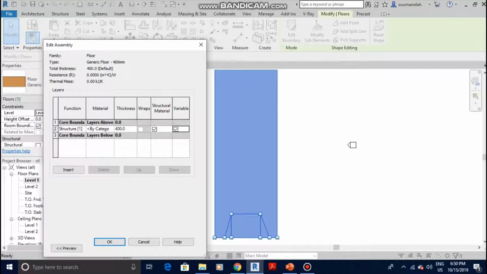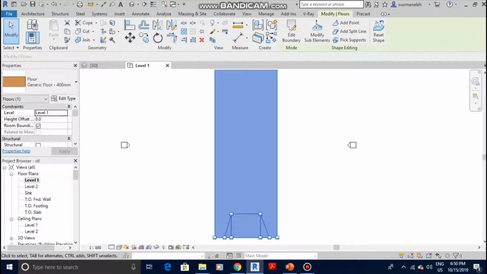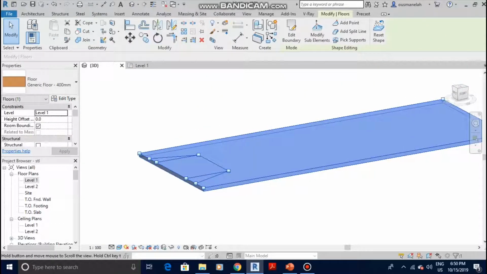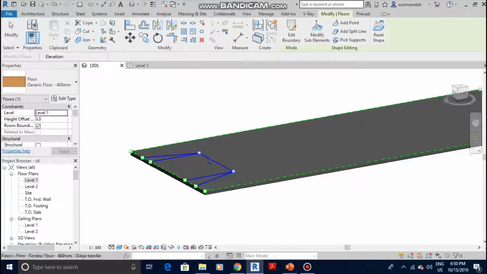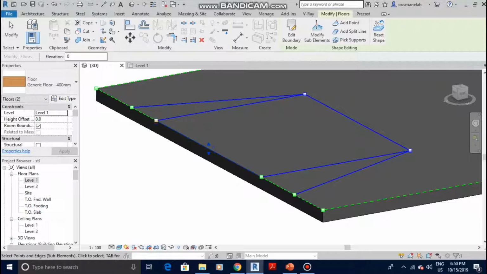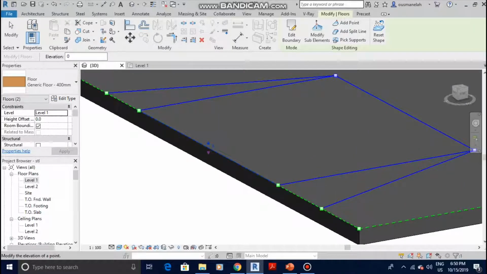Okay, this part is very important. Go to 3D, click on the structure, and then Modify Sub Elements. Click right in the middle. You don't want to click on the sides, okay? Just click in the middle here and drag it down to whatever height you want it to be. See?